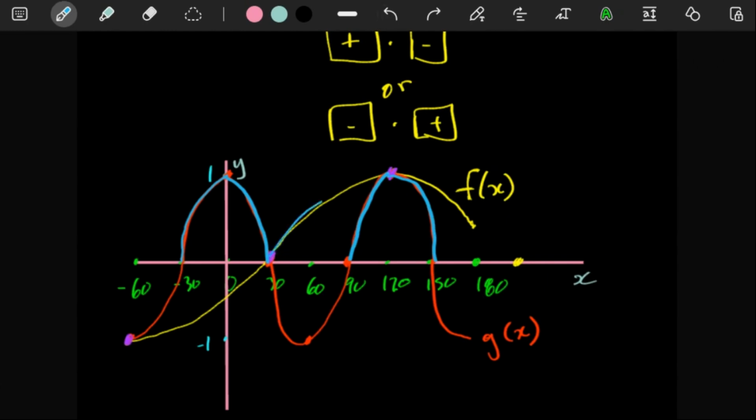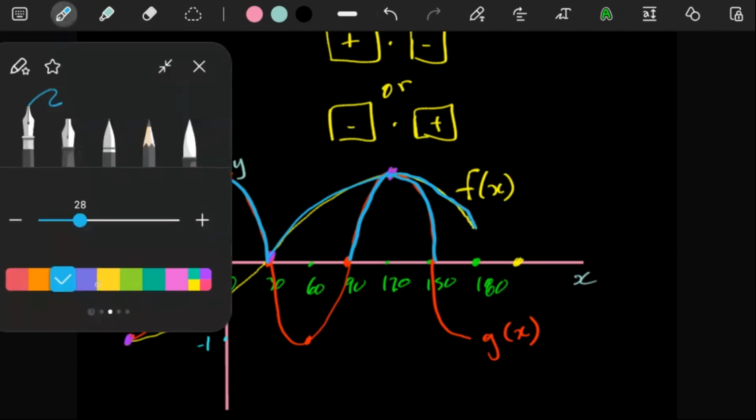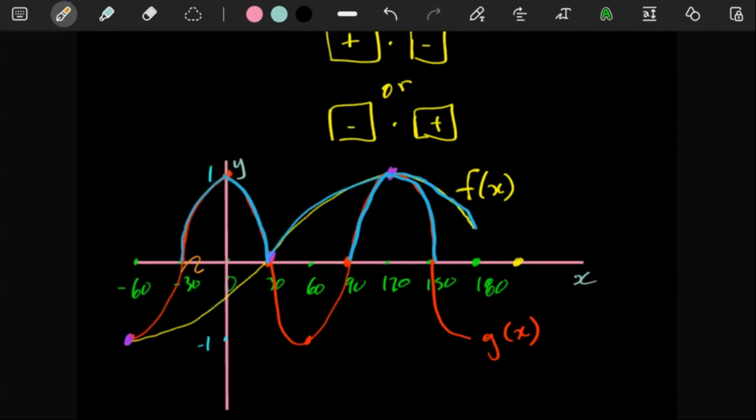So this is blue part, positive y values, blue part, positive y values. And then the orange part, let's put in the negative y values. See, negative y values of g, negative y values of g, negative y values of g. And then here you also have negative y values of f.